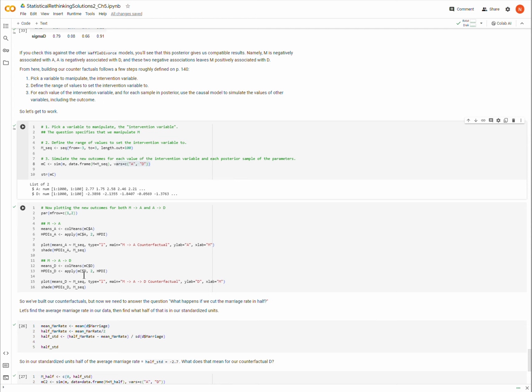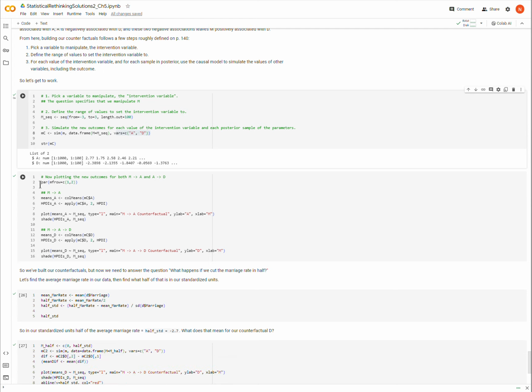I want to plot this to make it easy to see. So I'm going to have 2 graphs right next to each other. So I'm going to calculate the means of A. So for each value of M, what is the average value of the 1,000 predictions for A? Okay, so I'm just taking column means of this matrix there. Okay, and similarly for D.